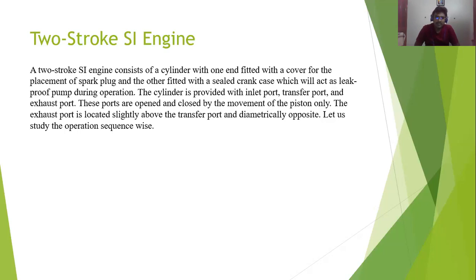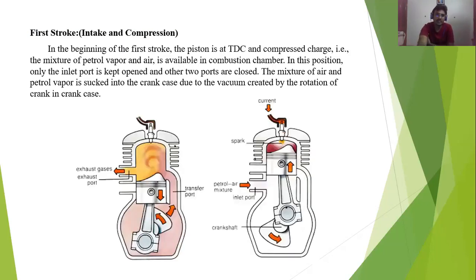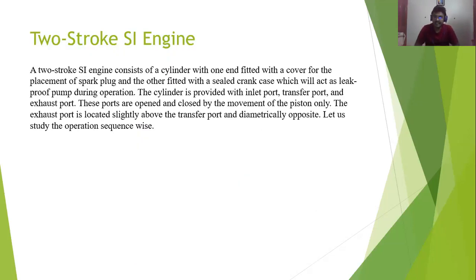In the two-stroke SI engine as well as the four-stroke SI engine, four operations will happen: the intake stroke, then the compression stroke, the expansion or combustion stroke, and finally the exhaust stroke. Intake is the first stroke. Four operations: intake, compression, combustion, and exhaust. But in both the four-stroke and two-stroke engine there are four operations. Then why is it called a two-stroke SI engine and four-stroke SI engine?